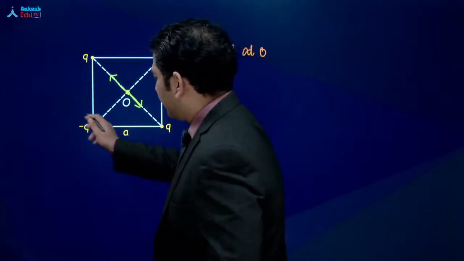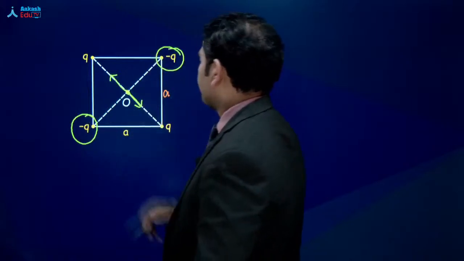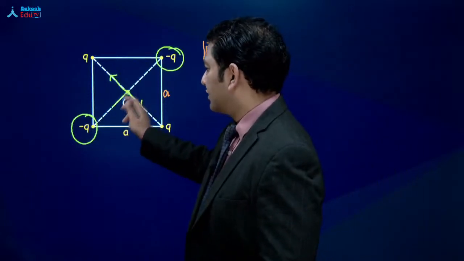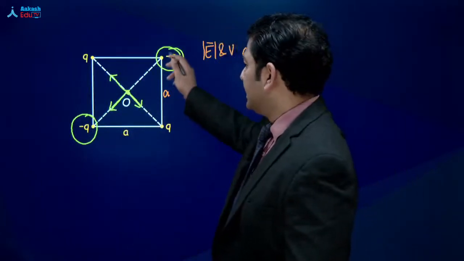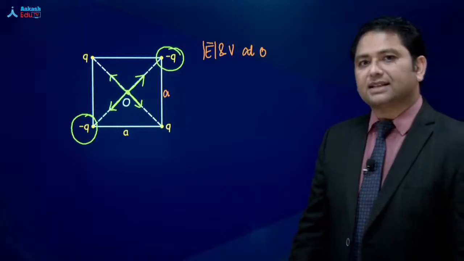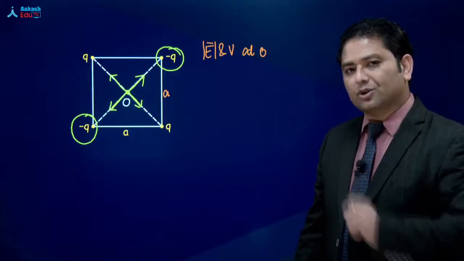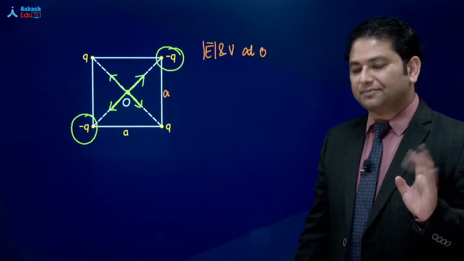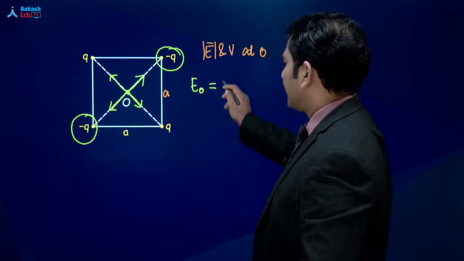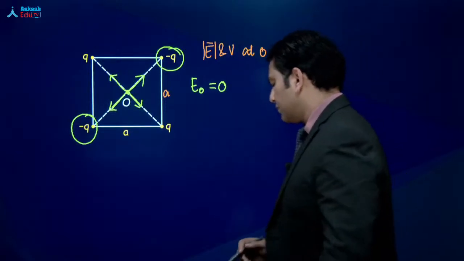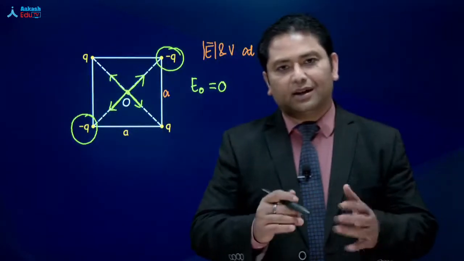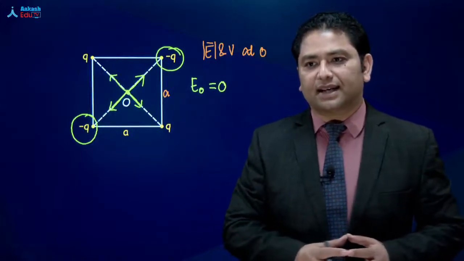अच्छा, अभी ये भी बचा है, due to minus Q and minus Q. The logic would remain same. Minus Q के कारण से electric field will be towards, ये minus Q के कारण से भी electric field will be towards, and the resultant value of electric field that is going to be 0. You get that point? कुल मिला के electric field at given point O, that comes out to be 0. And what is the reason for that? The reason is very simple. The values are equal and vectorially these two values get cancelled.